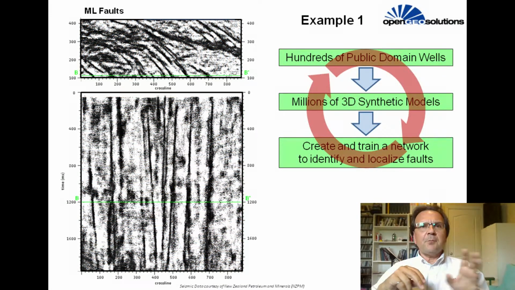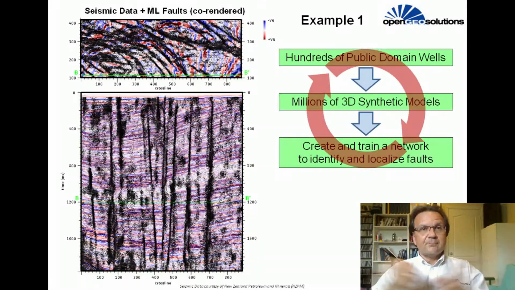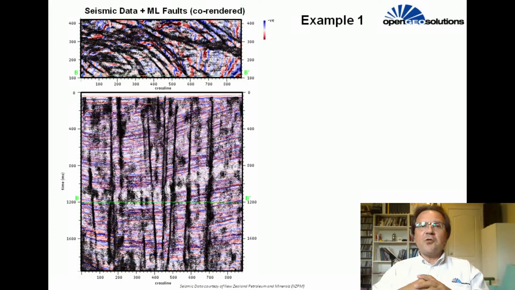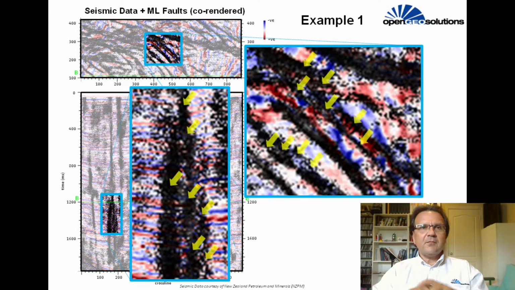Let's look at a couple of examples of machine learning fault predictions. Keep in mind that these are all raw ML predictions that can always be further processed or skeletonized as desired. In the first example, machine learning nicely defines many closely spaced faults. It also defines the splitting that occurs within complex fault zones.